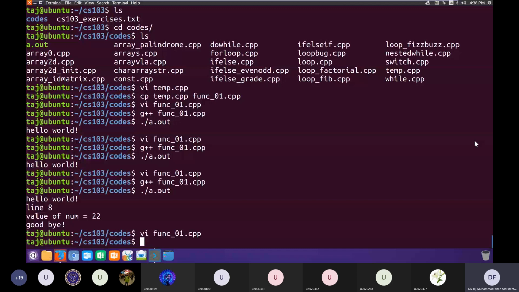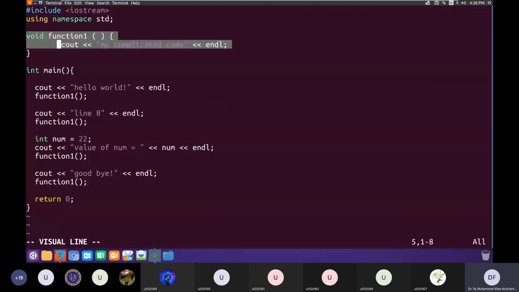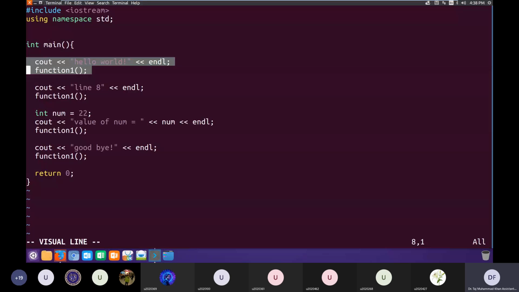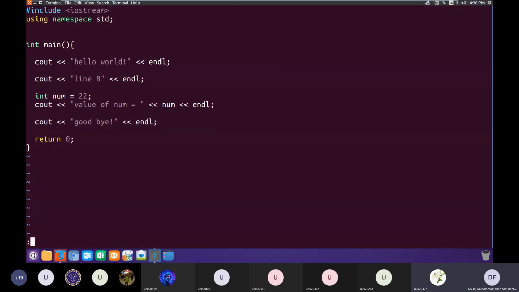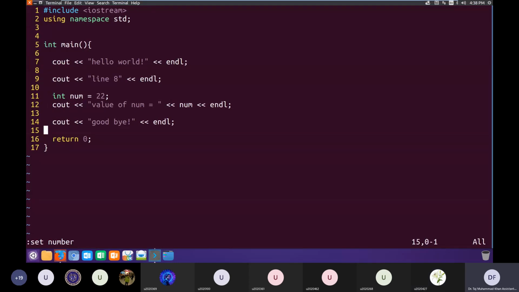So let's see. If you guys can see the screen, I'll just open this file and we'll see how we can do some programming. So here I have this file. It's called func_1.cpp, and I have a very simple program.